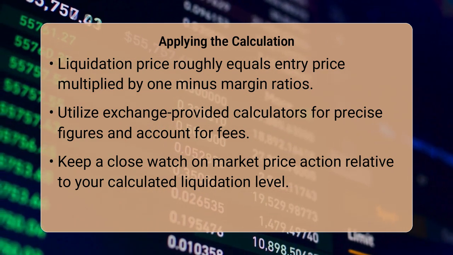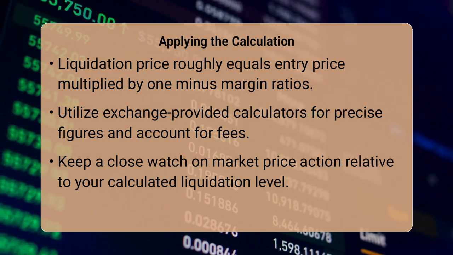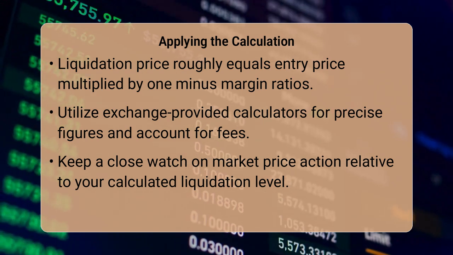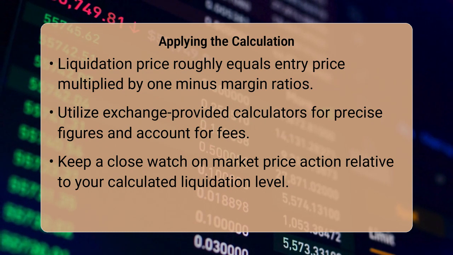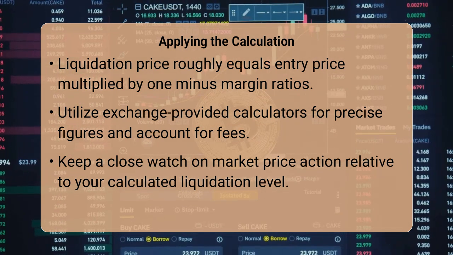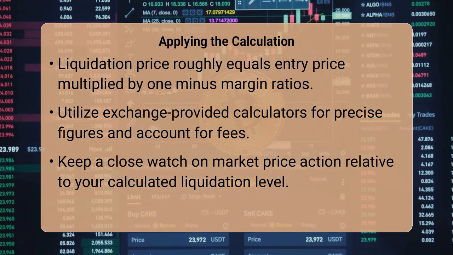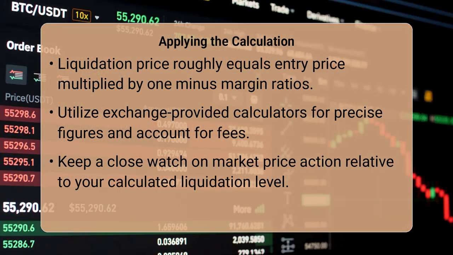For example, if your entry price is $100, initial margin is 10%, and maintenance margin is 5%, the calculation helps pinpoint that critical level. Many exchanges also provide built-in calculators, so learn how to use yours effectively, paying close attention to any additional fees that might slightly adjust the final number.